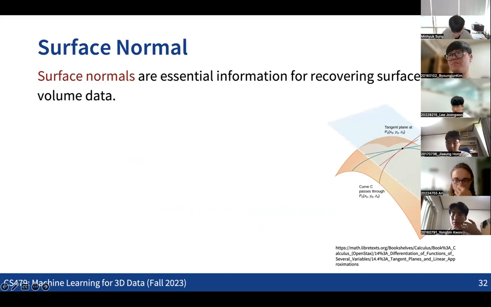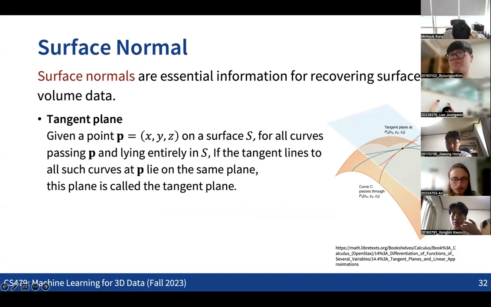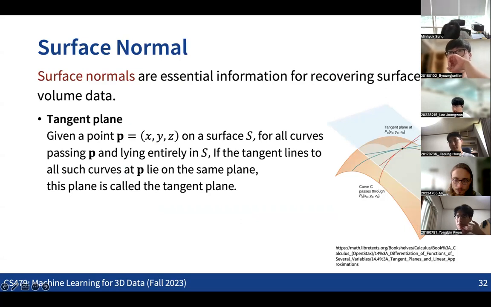So the way that we can formally define the surface normal is like this. We basically need to first define the tangent plane. So how do we define the tangent plane? I'll skip some mathematical details here, but the way we can define it formally is that for any point on the surface S, we think about the curves that lie on the surface and pass through that point. We can draw an infinite number of curves passing through this point P over the surface. Then we can consider the tangent line for each of the curves.